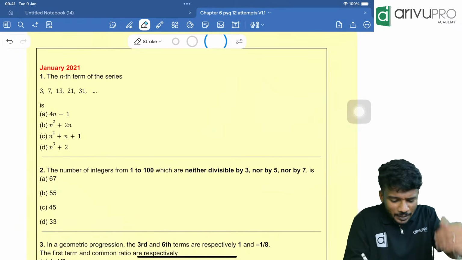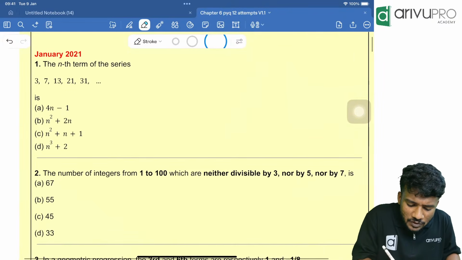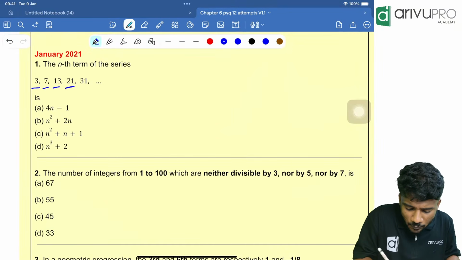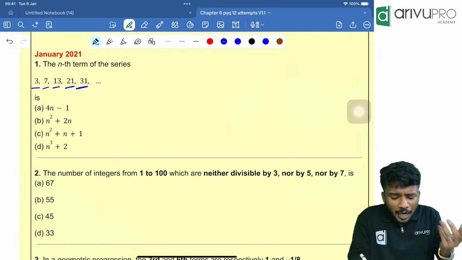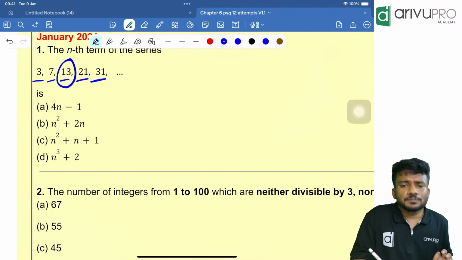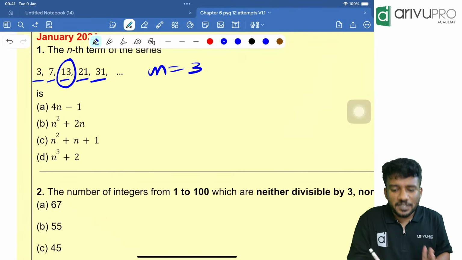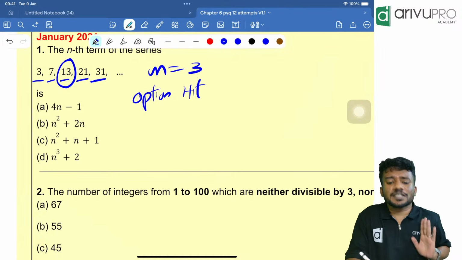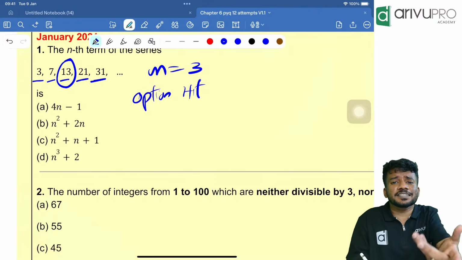With the Jan 2021 question, we are going to start, people. Here, the first question is: the nth term of the series 3, 7, 13, 21, 31, etc. is how much? So, people, how will you find the nth term? Whenever a question is given like this, you can always take the third term. So third term means n is equal to 3. Now we will do option hit. Whichever option is giving you 13 when you put n equal to 3, that's your answer.